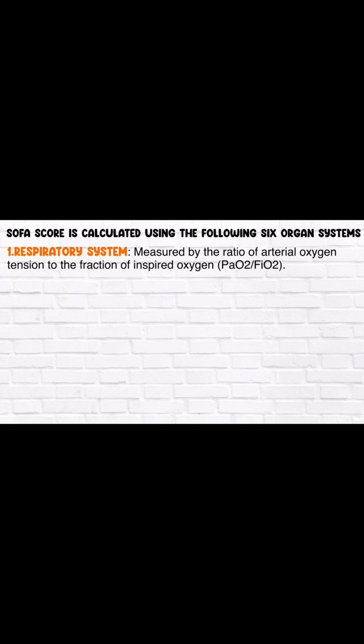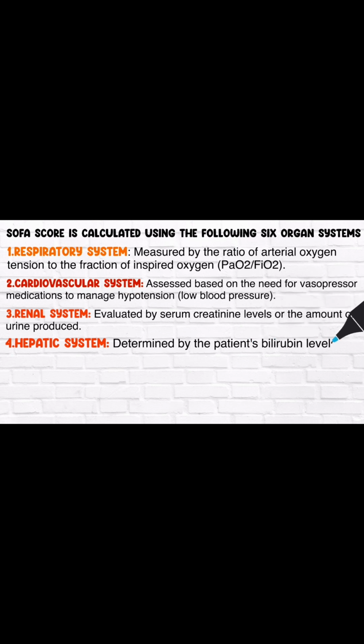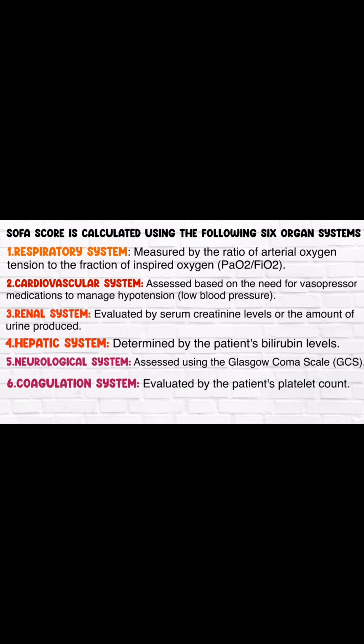How is the SOFA score calculated? In the qSOFA score, only three systems were studied, but the SOFA score is calculated using six organ systems: the respiratory system, cardiovascular system, renal system, hepatic system, neurological system, and coagulation system. Here the lab investigations are also involved. The respiratory system is measured by the ratio of arterial oxygen tension to the fraction of inspired oxygen. Cardiovascular is assessed based on the need for vasopressor medication to manage hypotension, if there is persistent hypotension despite fluid therapy and we need vasopressors like epinephrine. The renal system is evaluated by serum creatinine level or urine output.